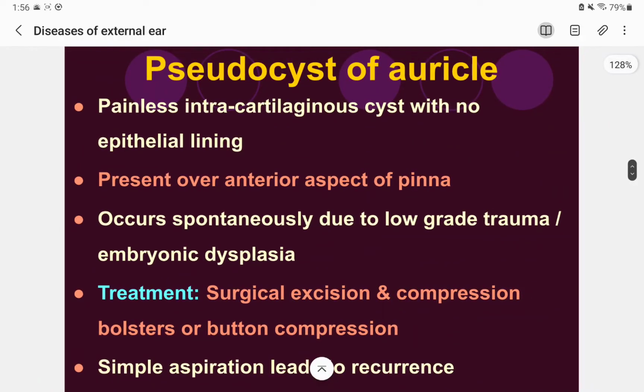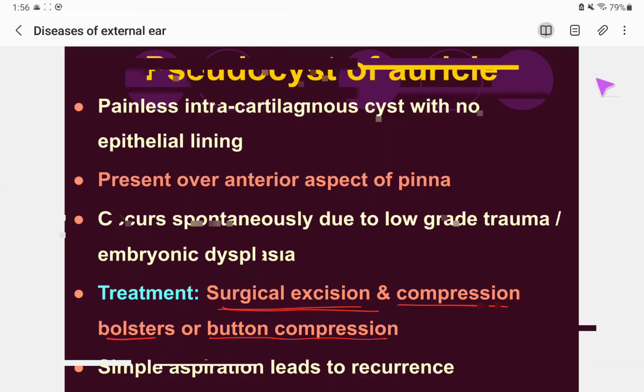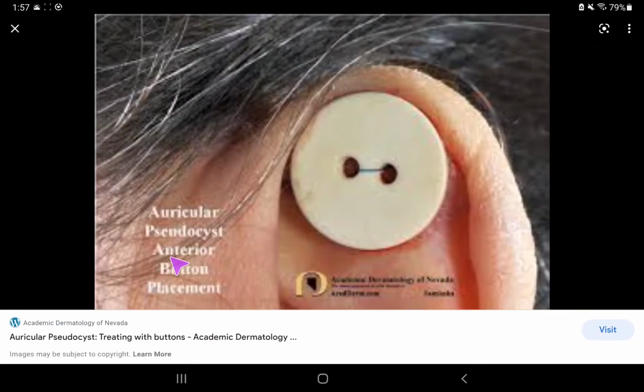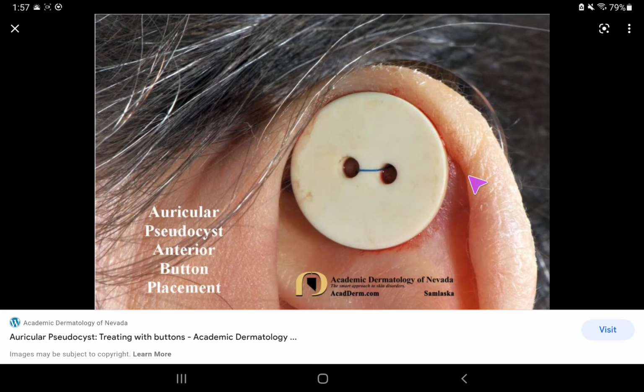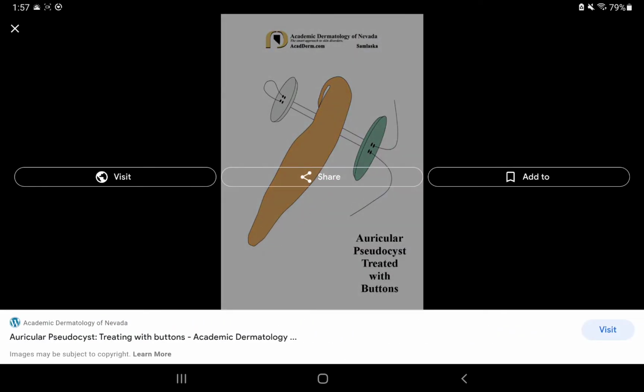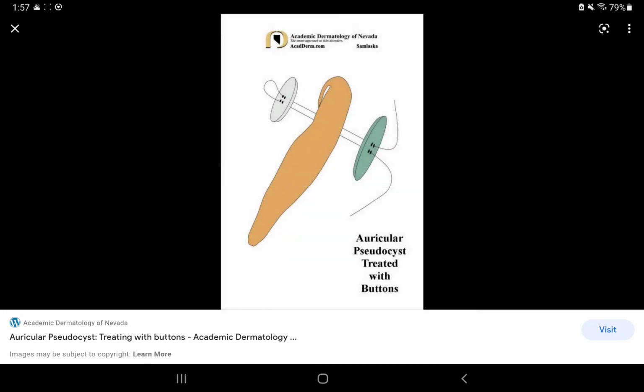Treatment of the pseudocyst of the auricle is surgical excision, we have to cut it, and compression bolster or button compression. I don't know if you are familiar with that concept. Let me show you. Here we can see a very good image: literally a button is tied, auricular pseudocyst anterior button placement. You literally have to put a button. Look here, this is the auricle, treated with buttons, which will cause pressure over it, all right. So that is the treatment.